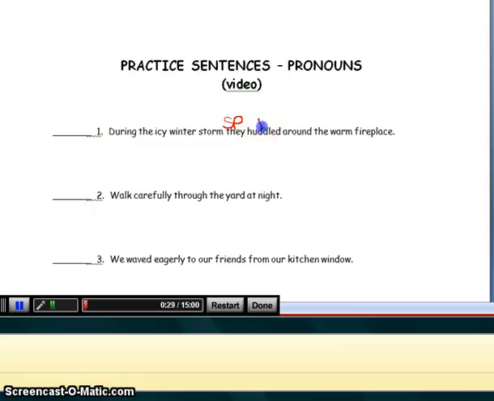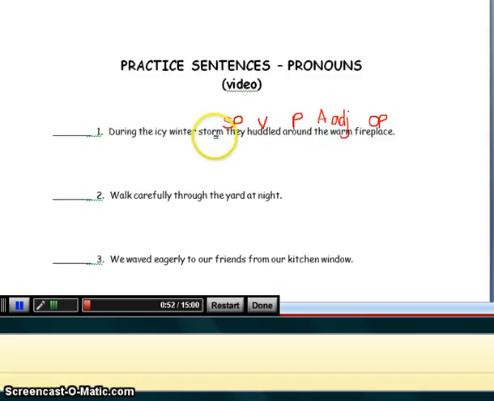They huddled, verb. Around, preposition. Around what? Fireplace, object of the preposition. What kind of fireplace? Warm, adjective. The, article, adjective. Come to storm, it's kind of difficult to find a question that storm is the answer to.